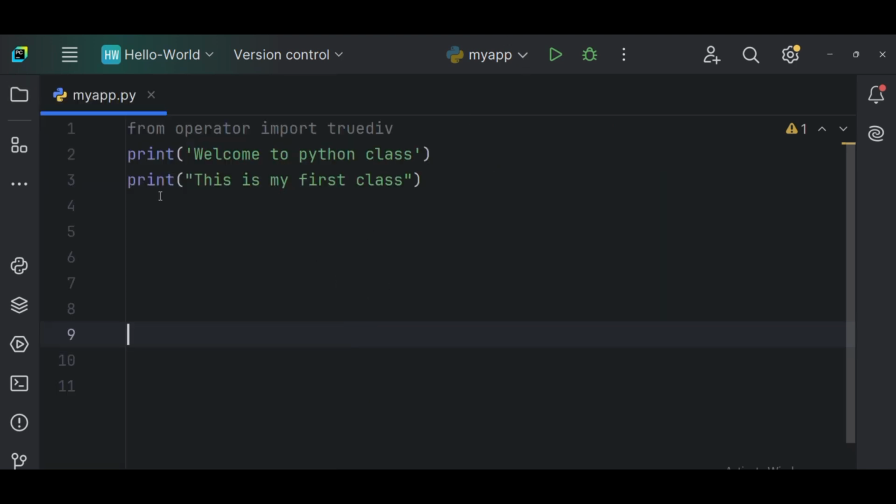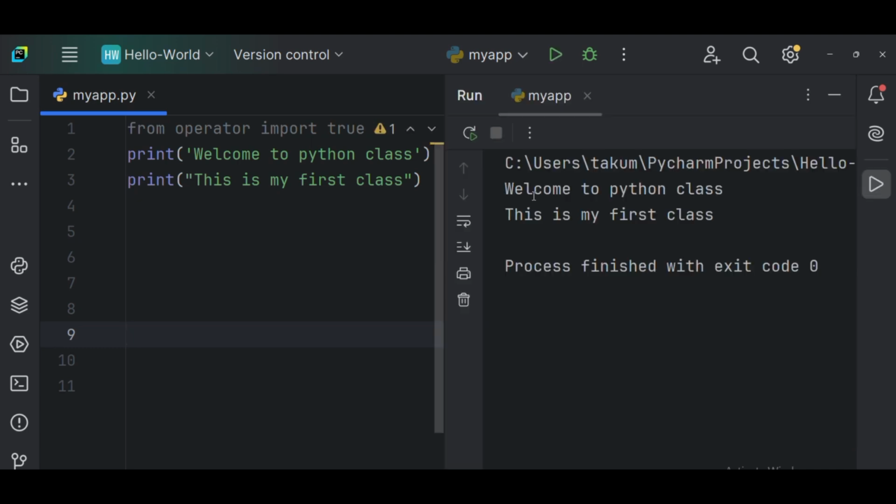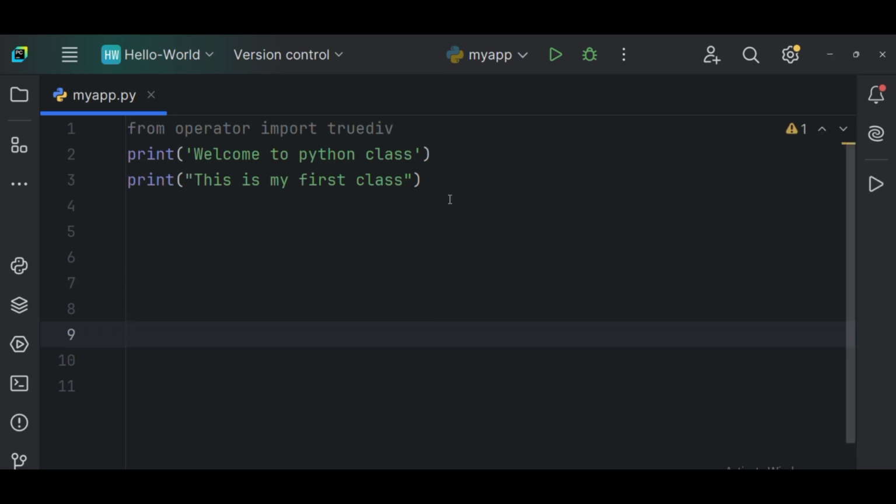I'm just going to collapse this. You've written the code, you want to run it. There are different ways to run it. You can just click the shortcut here directly. If you click on run, you see automatically we are getting the output here. It says, welcome to Python class. This is my first class. I'm printing, and in Python, it prints line by line. You get it? It prints the first line, and then it comes to print the second line. So this is the output panel. I'm just going to collapse it. You get it? That is just how it's going to go.